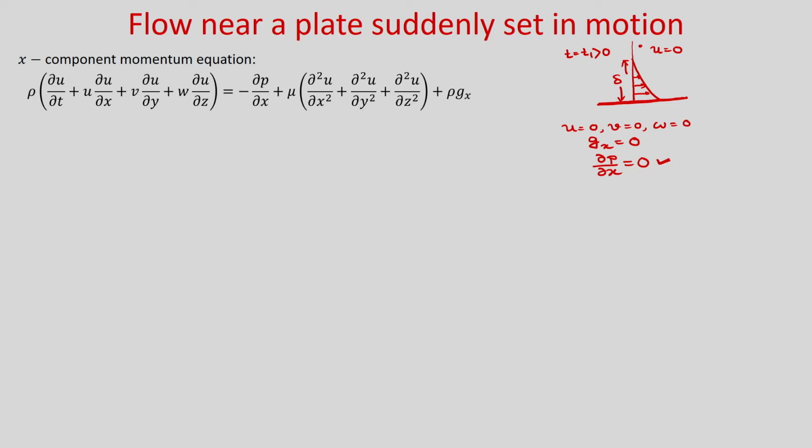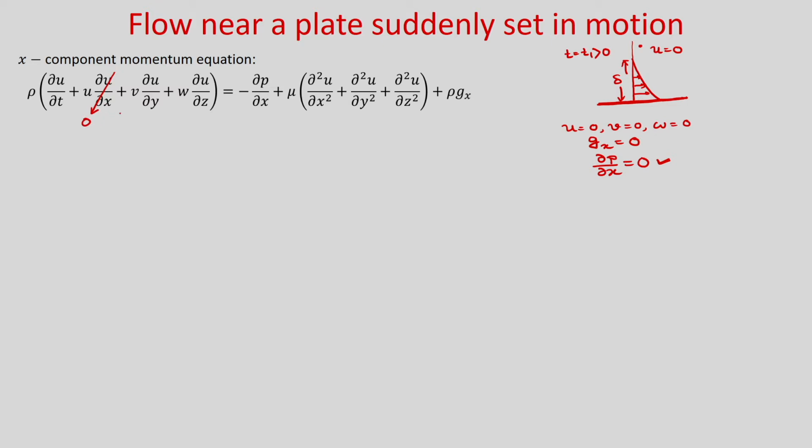So, now let us derive the governing equation for this Stokes first problem. Obviously it is an unsteady problem because the effect of fluid motion gradually increases inside the fluid domain with time. If you consider this x momentum equation, we have already shown that del u by del x is 0, because the plate is infinite in the x direction.